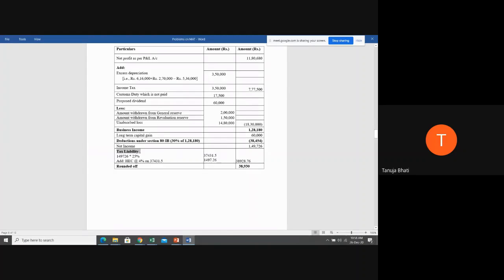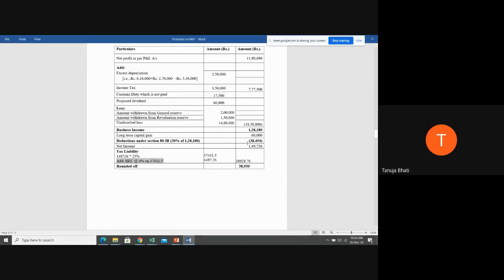So your tax liability is what? This is the income as per the normal provisions of income tax, students. Now what will be the tax liability? It is 25% of 1,49,726, which comes to 37,431.5. You're going to add health and education cess.